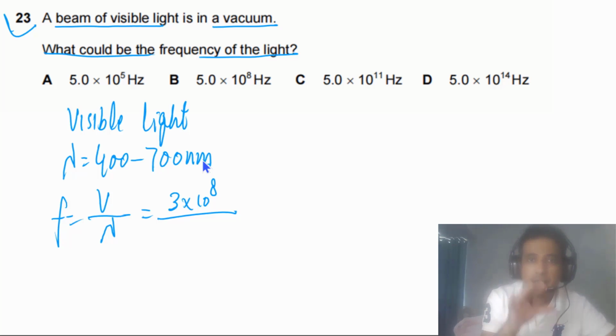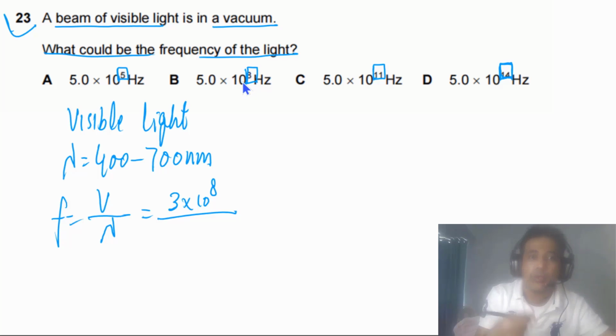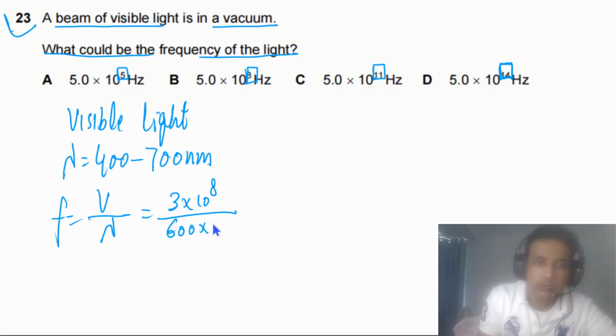There will not be a big difference, because we can see here this is 10 to 11, this is 10 to 14, 1000 times greater. Here you can see this is 10 to 5, this is 10 to 8, 1000 times difference. So it will not make a big difference. So we can take an average value around 600 nanometers. So it means 600 times 10 to minus 9.